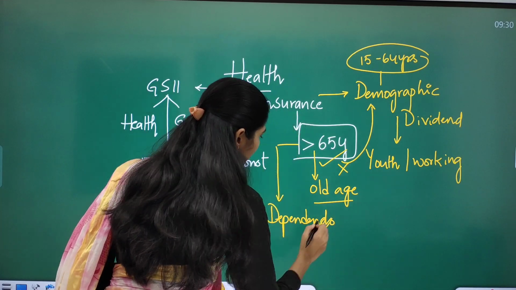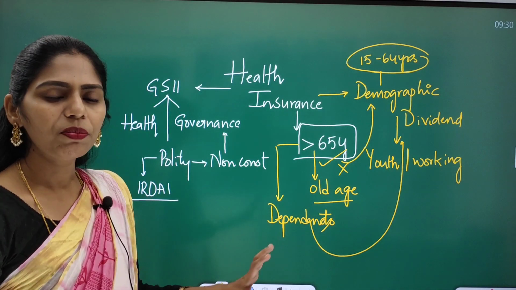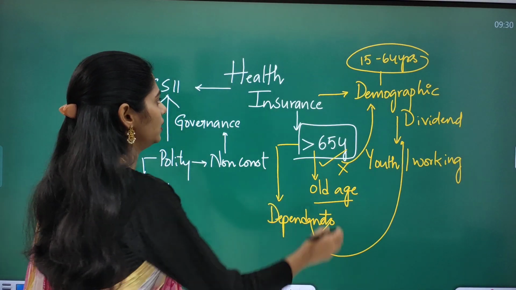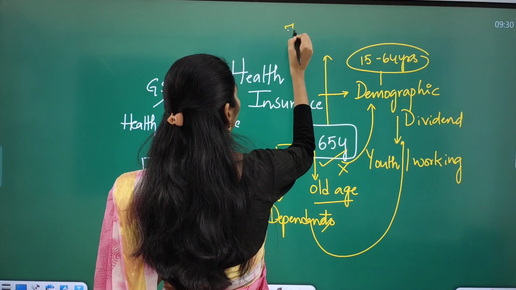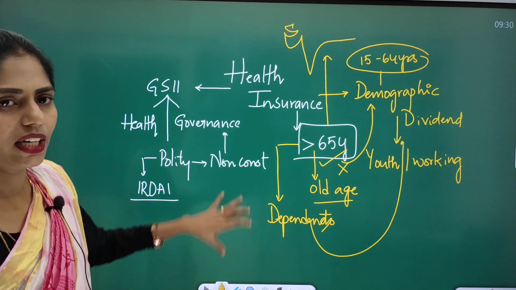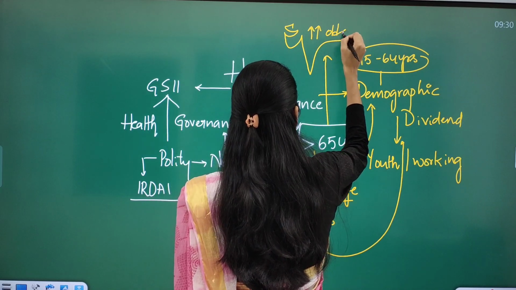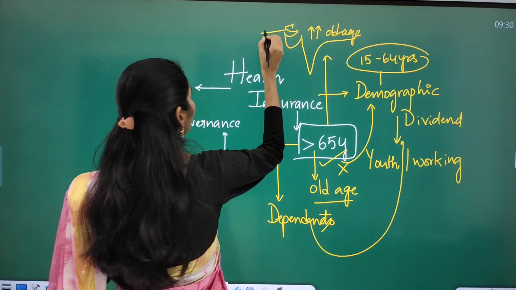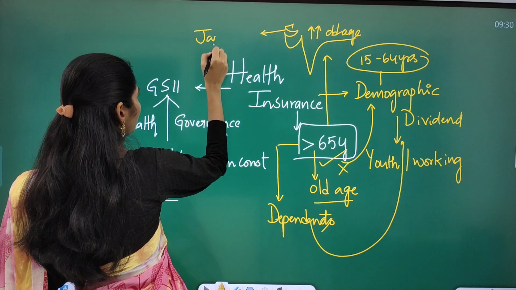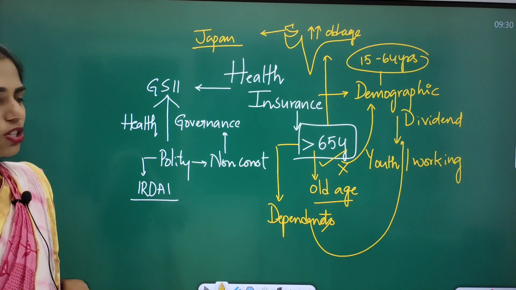They will become dependent on this demographic dividend. So one more important concept that I have to connect here is about the economy of a country. Whenever in any country there is an increase in the old age population, for example, in present day Japan.